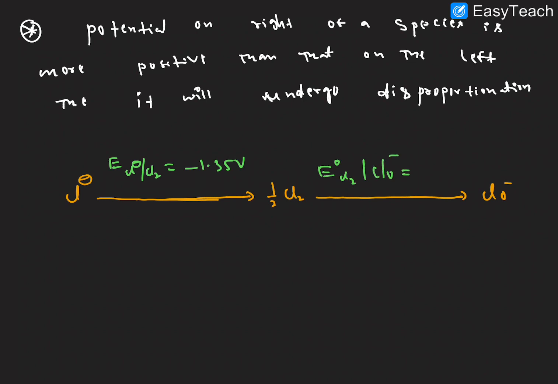The E0 value for Cl2 converted into ClO minus is minus 0.4. What I have given here: the potential on the right side of the species is more positive than on the left side. Here 0.4, there 1.35 which is more negative. So this is more positive, and then it will undergo a disproportionation reaction.